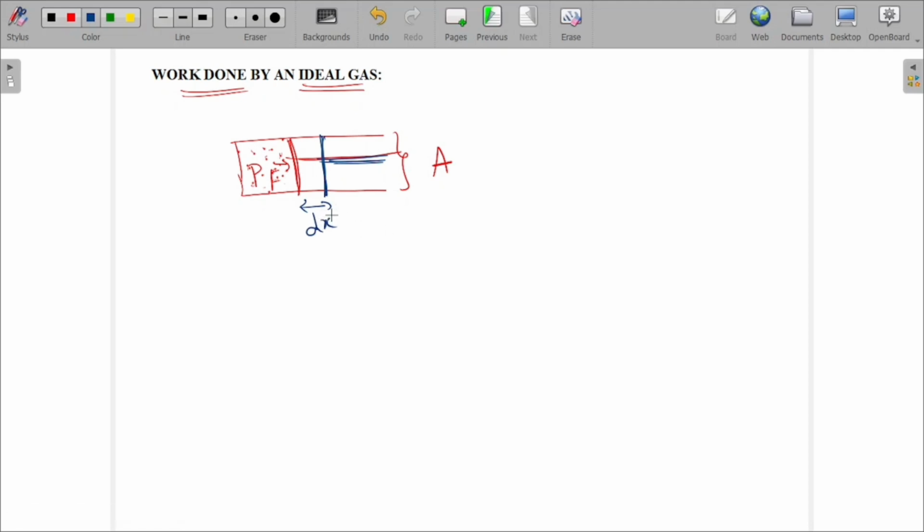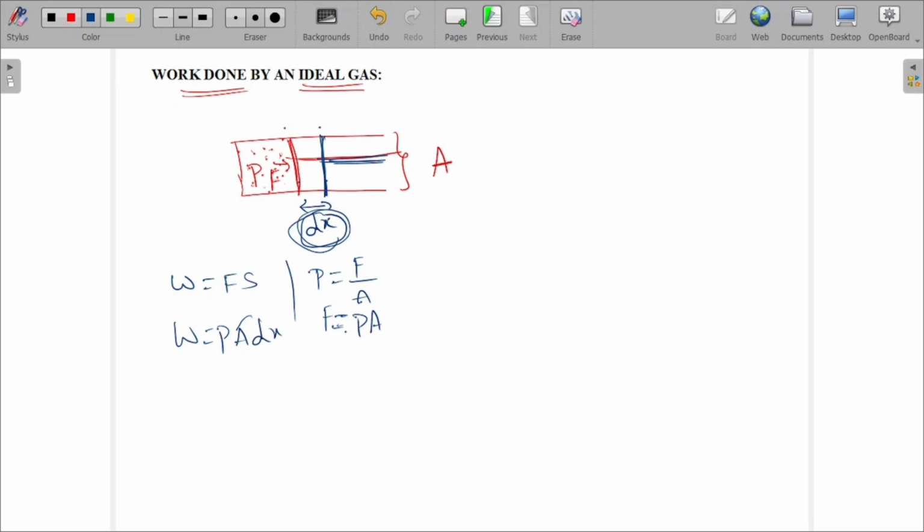Initially this is the position, now it changes to here. That distance is dx. That means some work has been done to move from here to here. Work done equals force into displacement. Similarly, pressure equals force by area, so force equals pressure into area. Replacing this, work done equals pressure into area into S, where S is the distance. What distance?